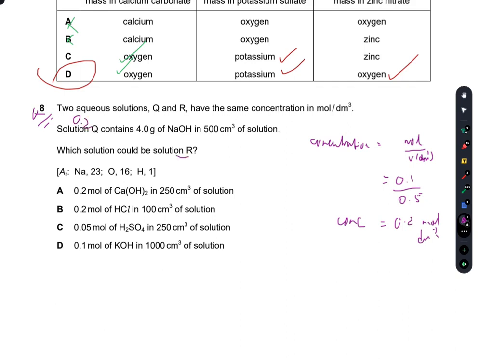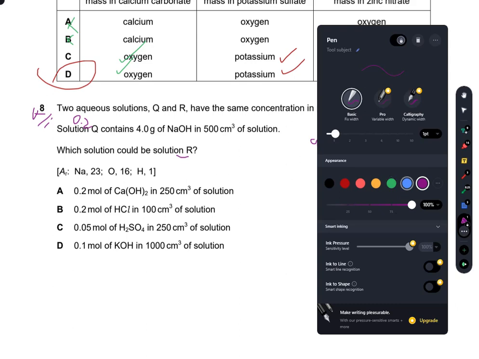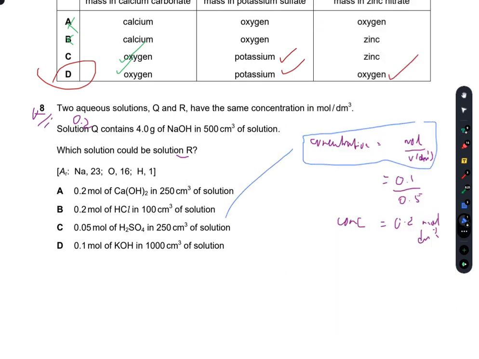Now both Q and R have the same concentration. So simply the formula will remain the same here. This formula will be applied to all of these. So if I check A, I divide 0.2 over 0.25 decimeter cube, so that is 0.8. So A is incorrect. If I divide 0.2 with 0.1, that is 2. No, sorry, 0.2 divided by 1 divided by 1000.